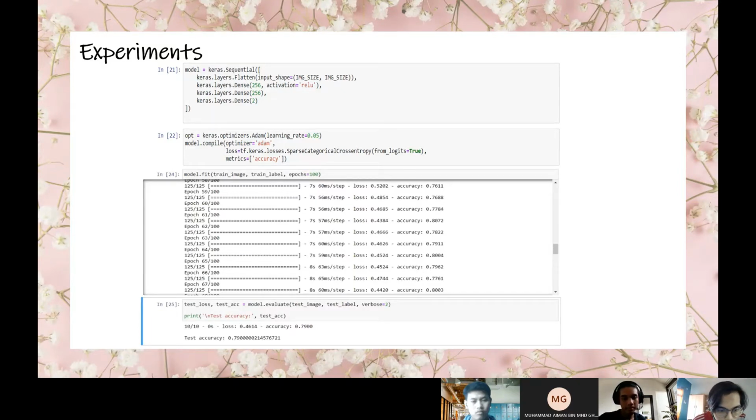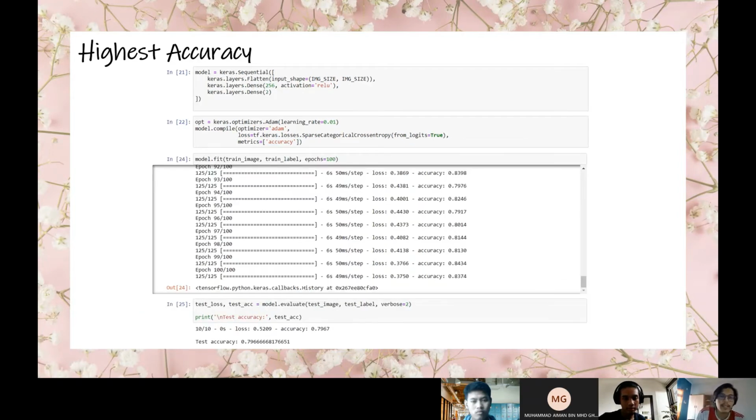For this experiment we got an accuracy of 0.79. This is the highest accuracy experiment that we conducted, where we use only one layer with 256 neurons, activation function ReLU, optimizer Adam, and learning rate 0.01. The epoch is also 100. We got the highest accuracy, which is 0.7967, compared to our other experiments.